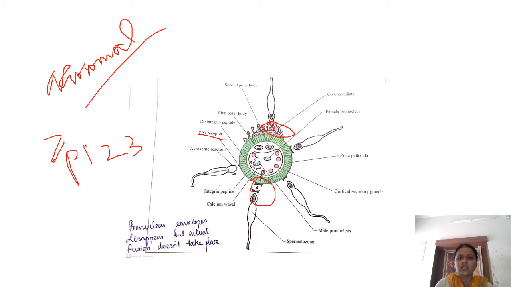So there is dissolution of the zona pellucida, and then it comes to the third encounter, the vitelline membrane, where the membrane of the sperm comes in contact with the membrane of the ovum.